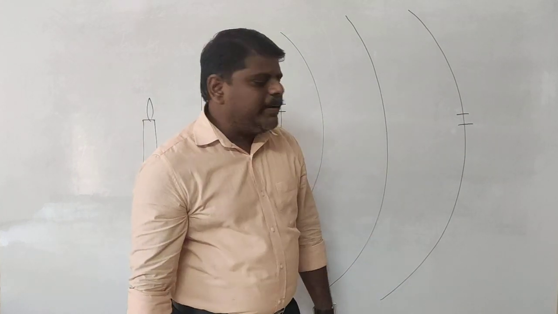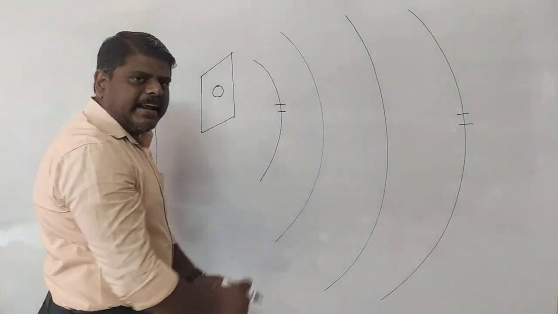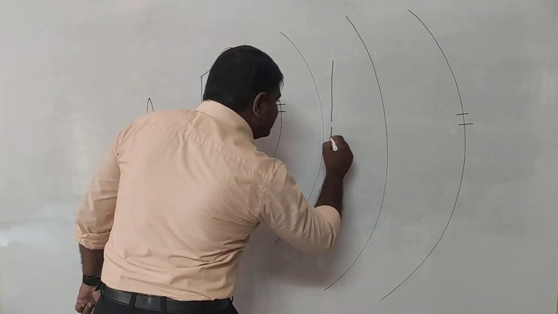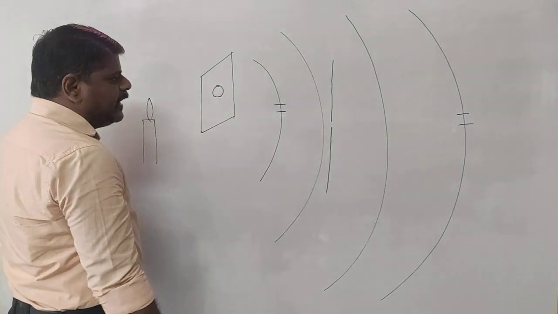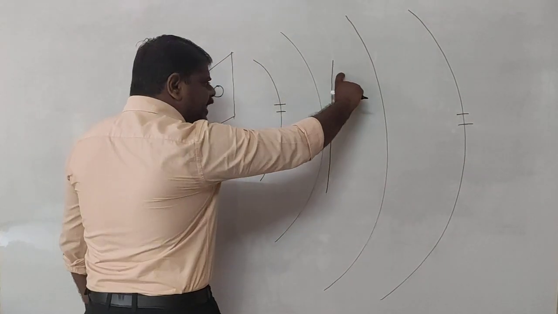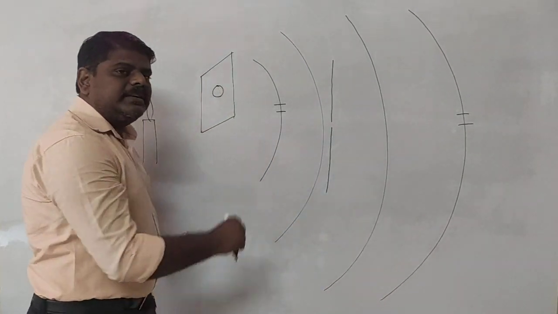Okay, a small slit you are going to be arranging. For example, say this wave is traveling in the forward direction, and I am going to arrange a small slit over here. Then what happens? This wave is going to interact with the slit. This is the obstacle and this is the obstacle, and the middle portion is empty space.